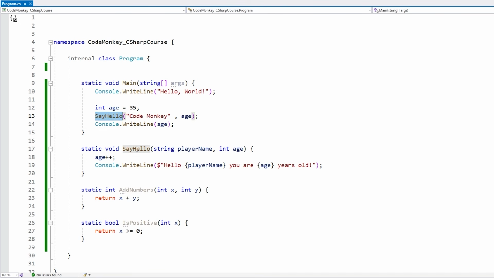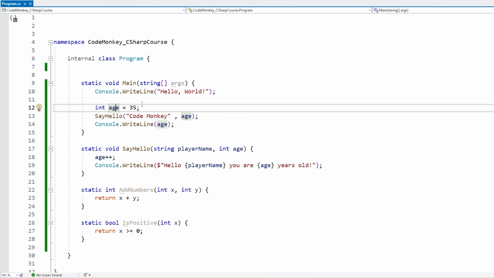Basically what is happening is when we call a function, over here when we pass in a parameter, we're actually passing in a copy of the value stored inside this variable. So when we increment the variable in here, we are really just incrementing the copy, and we are not actually modifying the original value. That is why when we run here, we see 36, because we are working with this copy that we did modify. But when we exit the function and we run this line of code, we are using the original piece of data which has not been modified.